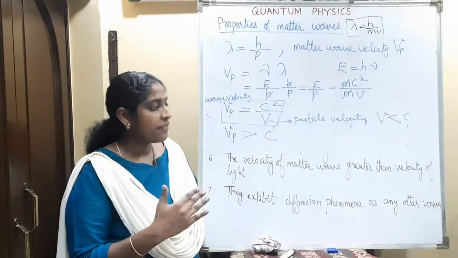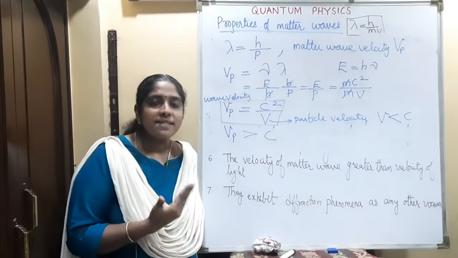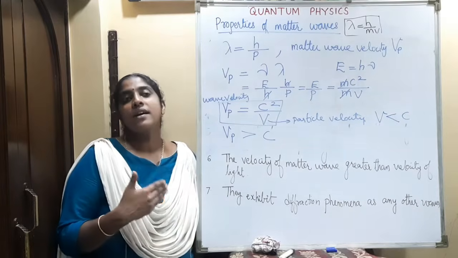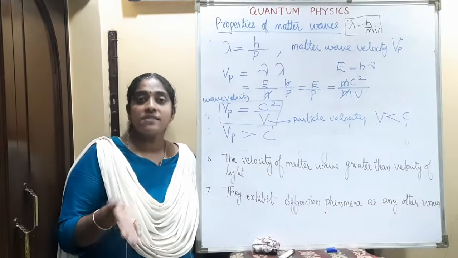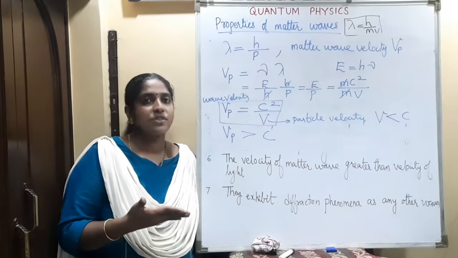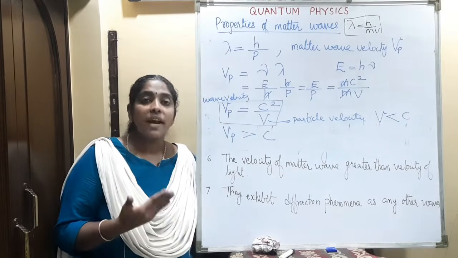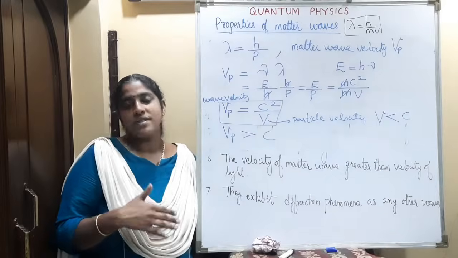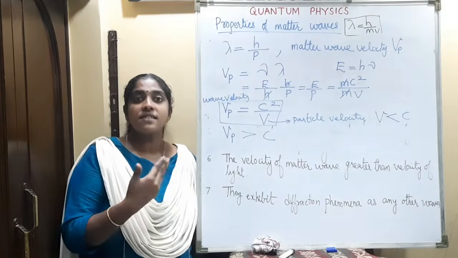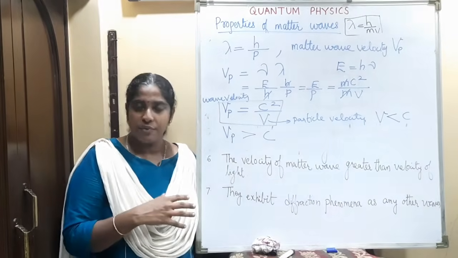Next, they exhibit diffraction phenomena like any other waves. When de Broglie suggested the matter wave hypothesis, it was experimentally proven by Davisson and Germer, who clearly explained the diffraction effect of electrons. Later, G.P. Thomson also explained the wave nature of electrons by his experiment, and in 1937, Davisson and G.P. Thomson together got the Nobel Prize for the explanation that electrons are waves.